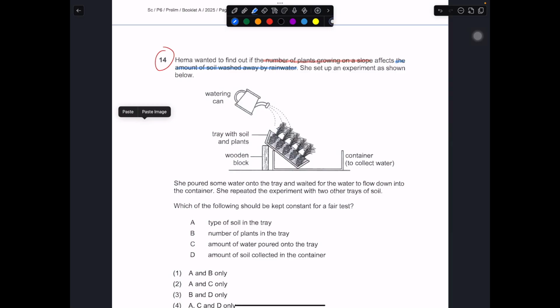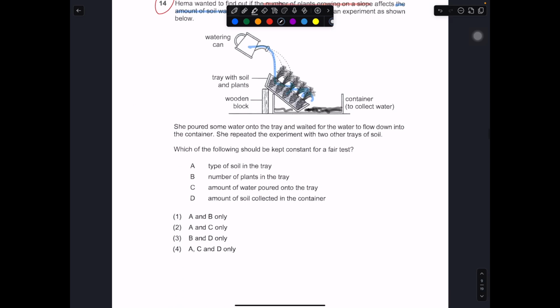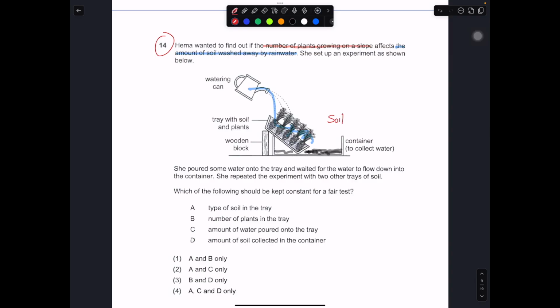Basically, you have the watering can that will wash the water through the tray of soil that's been anchored by the plant, and after some time, some of the water that is washed away will become muddy because they will carry the soil along with them. This is called soil erosion. Soil erosion can be done by wind or water.